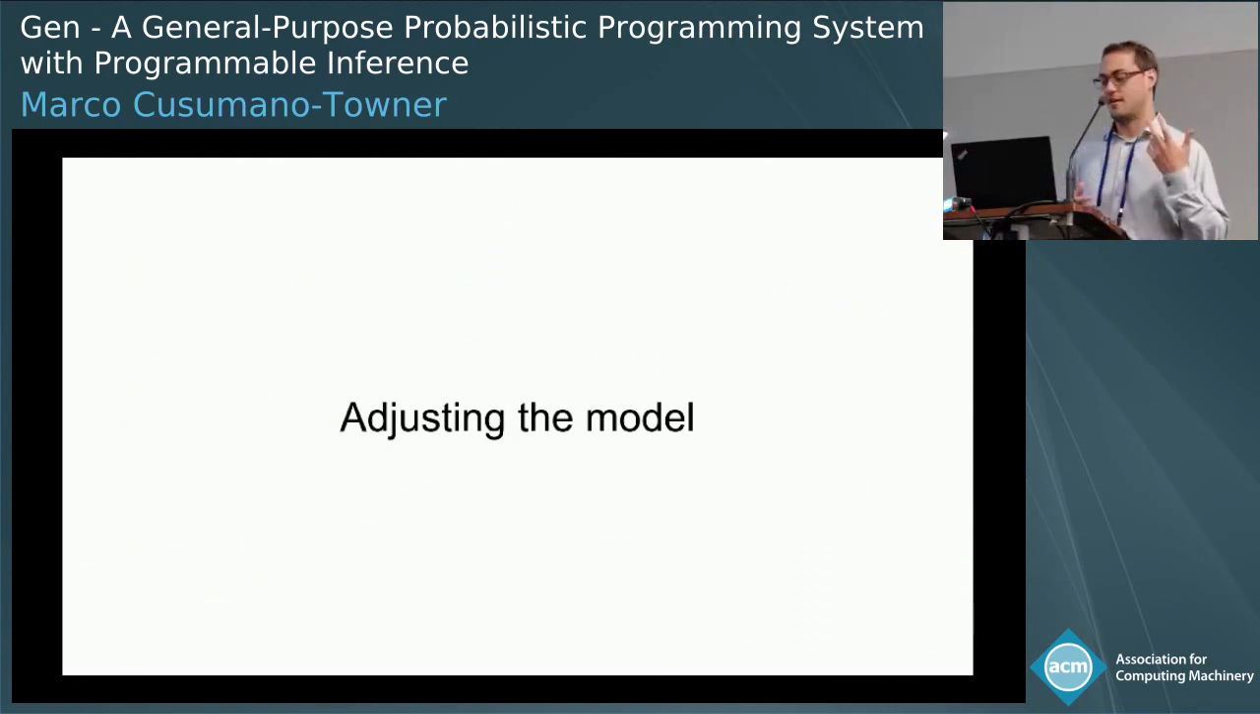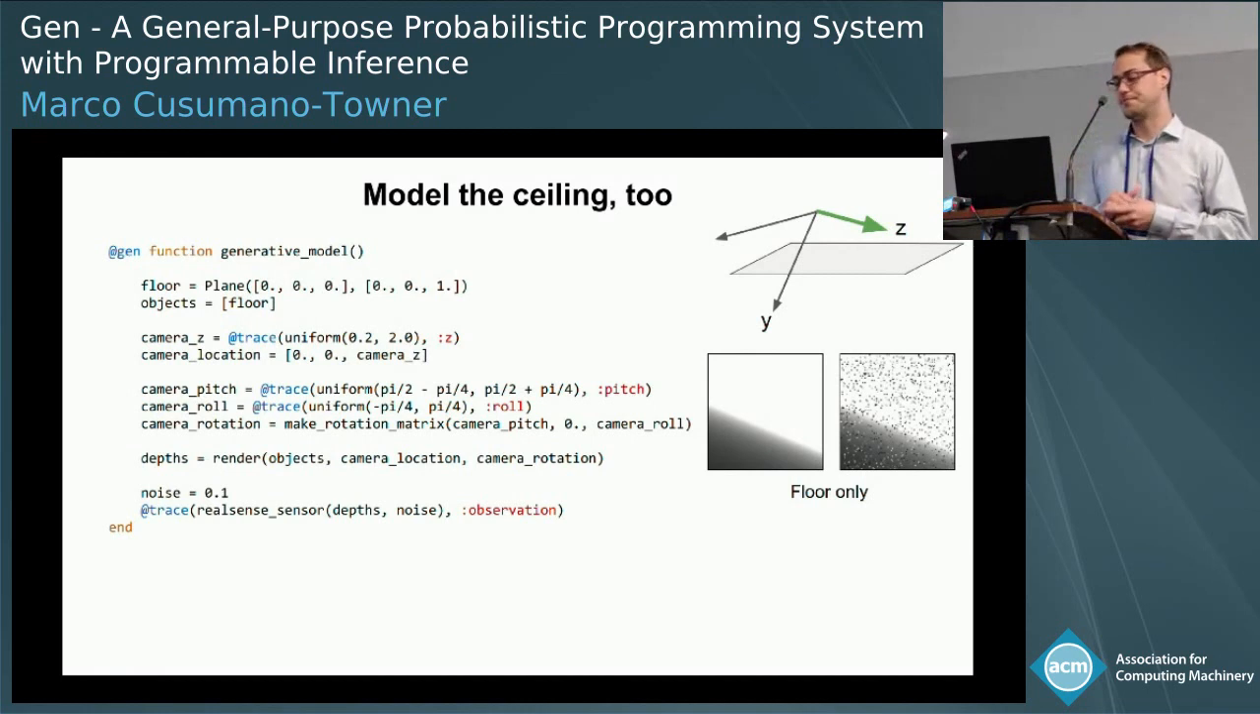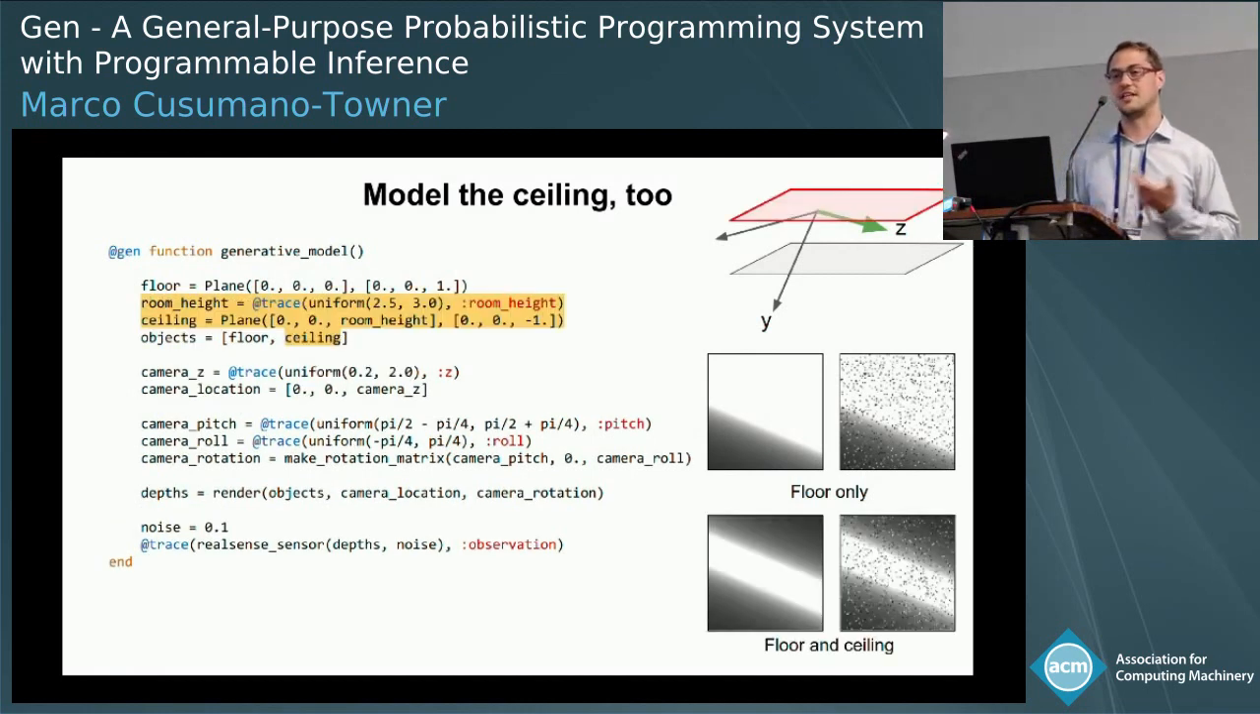So now Gen should let us ideally iteratively adjust the model and the inference program pretty efficiently. So say we wanted to model the ceiling too, right? So modeling the ceiling would be important, for example, if we're facing up, because then the floor is no longer in our field of view. So to model the ceiling, well, we need to know how tall the room is. So unless we know that a priori, we have to make that a random variable too. So we just add that to our model. We say that there's a prior distribution between 2.5 and 3 meters on the room height.